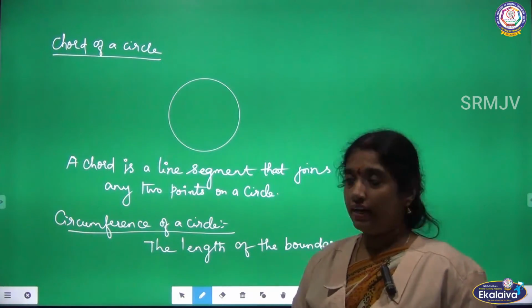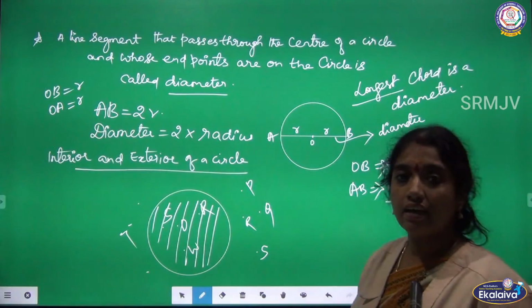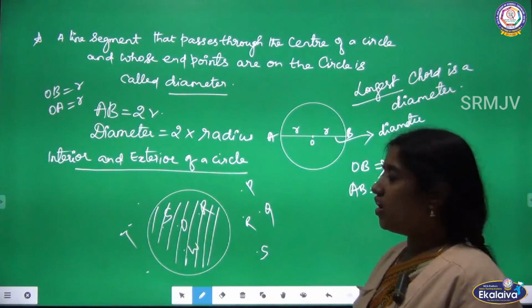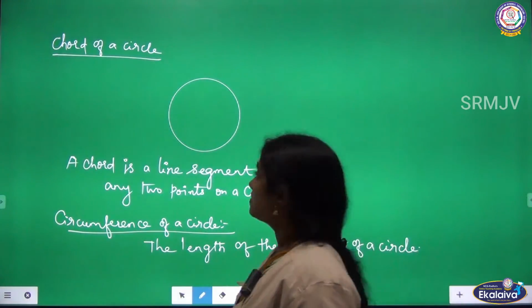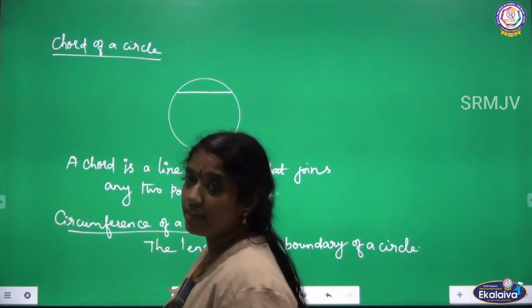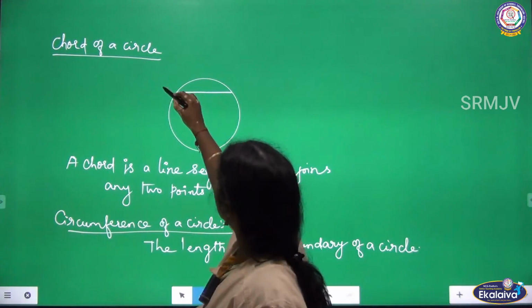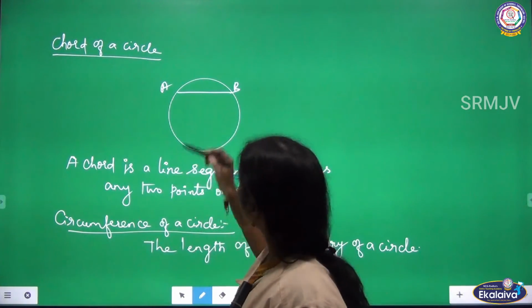Next, chord. I said, every diameter is a chord, but every chord is not a diameter. Listen, a circle. Suppose I draw a line segment like this and mark it AB. See, this is a chord.